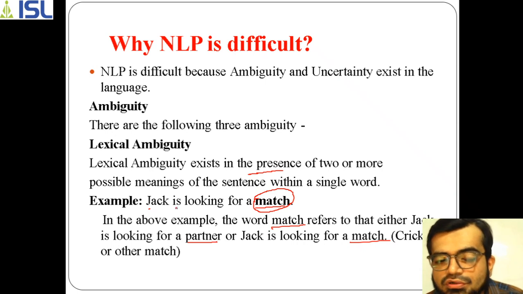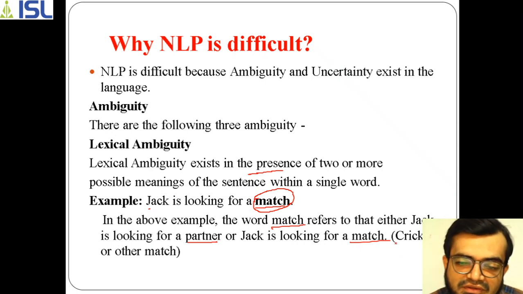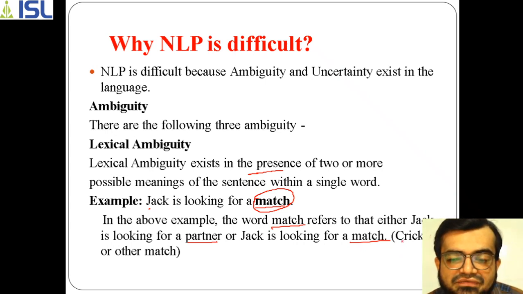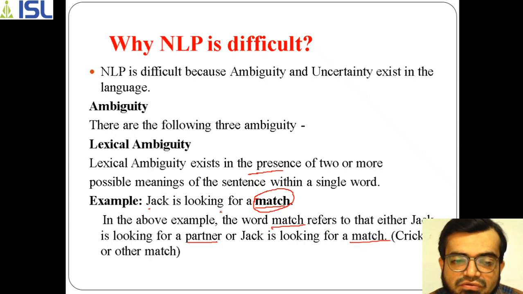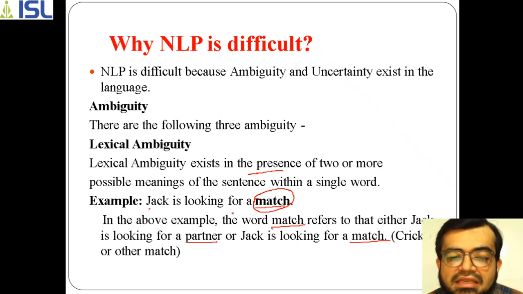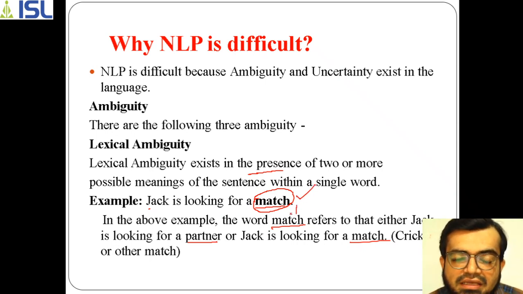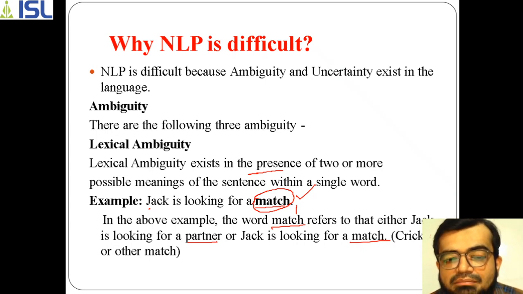So in that also, there is no clarity about which match. If it is related to sports, then which match, cricket or any other match? So you can have multiple meanings for the given sentence. The sentence is one only, but the machine can take different forms of meanings.